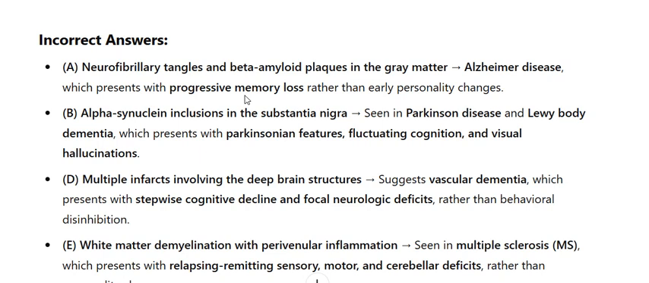D. Multiple infarcts involving the deep brain structures suggests vascular dementia, which presents with stepwise cognitive decline and focal neurologic deficits, rather than behavioral disinhibition. E. White matter demyelination with perivenular inflammation, seen in multiple sclerosis, MS, which presents with relapsing-remitting sensory, motor, and cerebellar deficits, rather than personality changes.